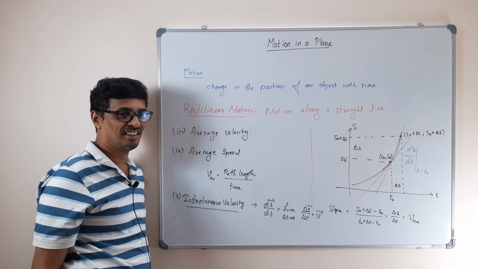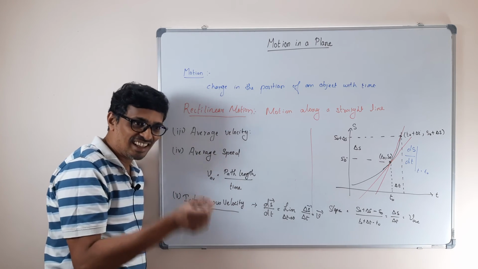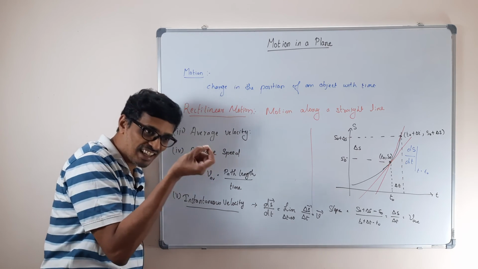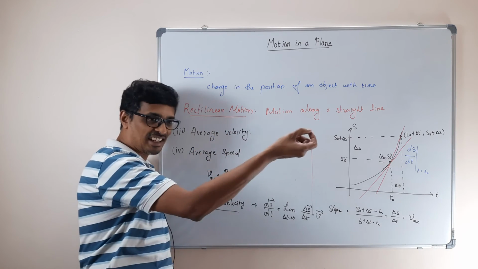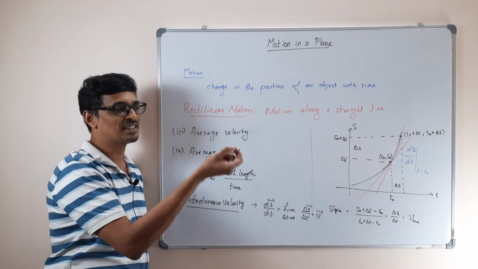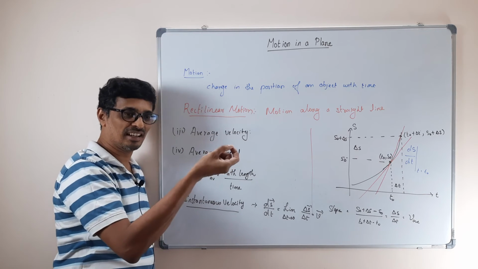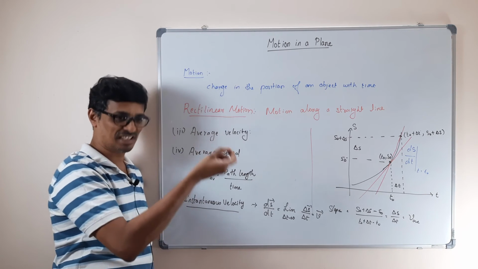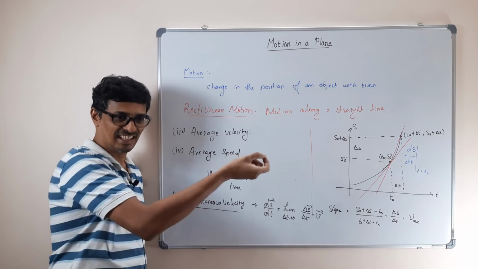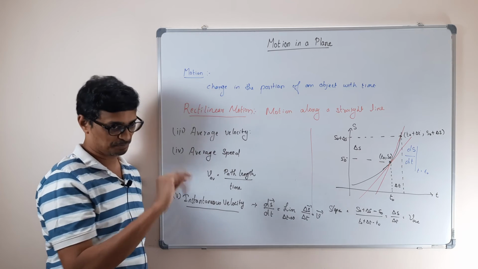In that case they will be equal, because at every point, at that x value, what is the speed? If you give the direction, then it becomes velocity. If you say only the speed, it becomes instantaneous speed. If I give only the path length, the distance, then it becomes the instantaneous speed. So it doesn't matter.